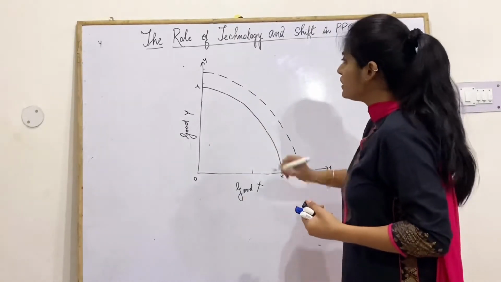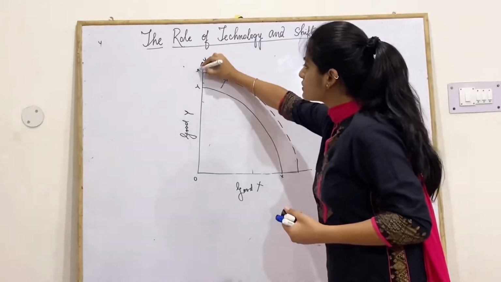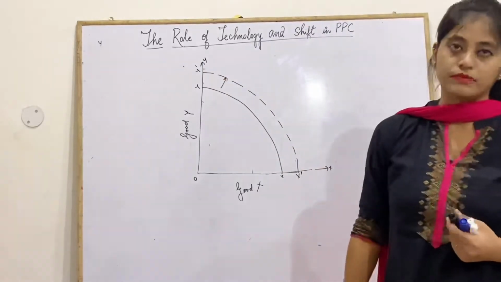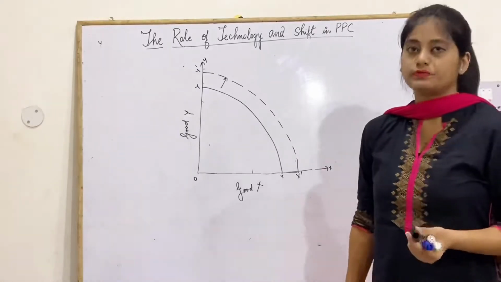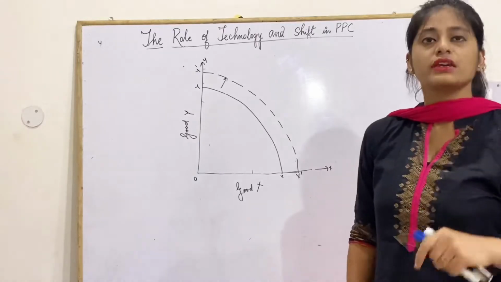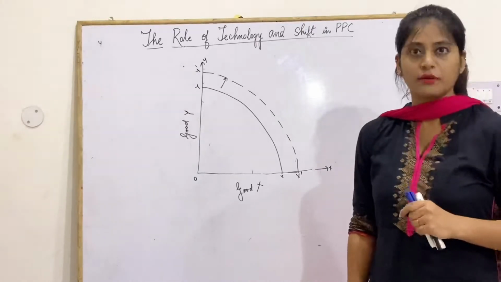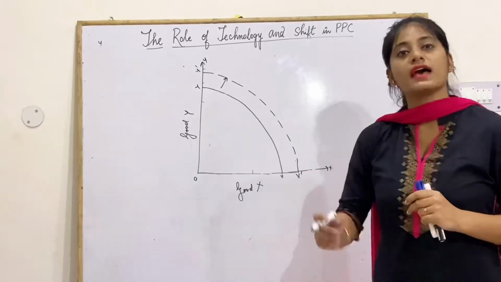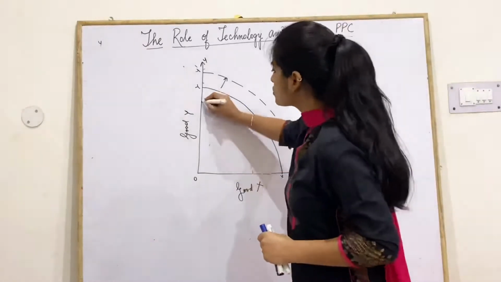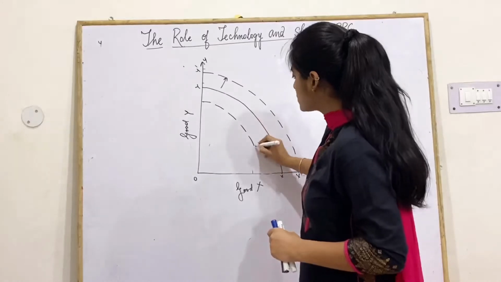This also shows the growth in an economy. Is it clear? On the other hand, if we are using outdated technologies and our resources have also been decreased, our PPC curve will shift towards left.